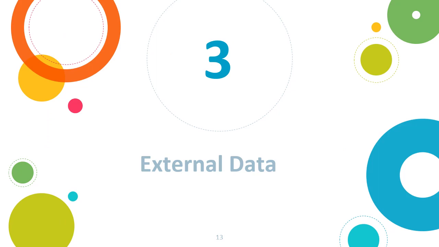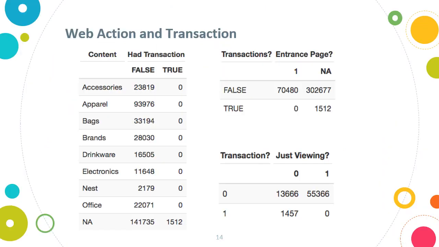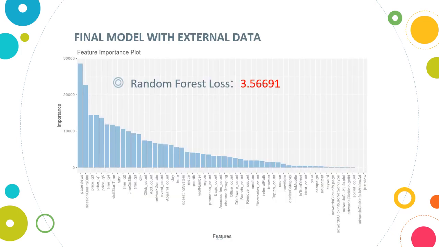Actually, we can get external data which will encode every action the visitor has taken. As you can see in the table, when people are just browsing content, they cannot make transactions. And for those people who are just browsing content during the whole visit, they cannot make transactions. We can use this rule to rule out over 2/3 of people, which will finalize our model with external data.